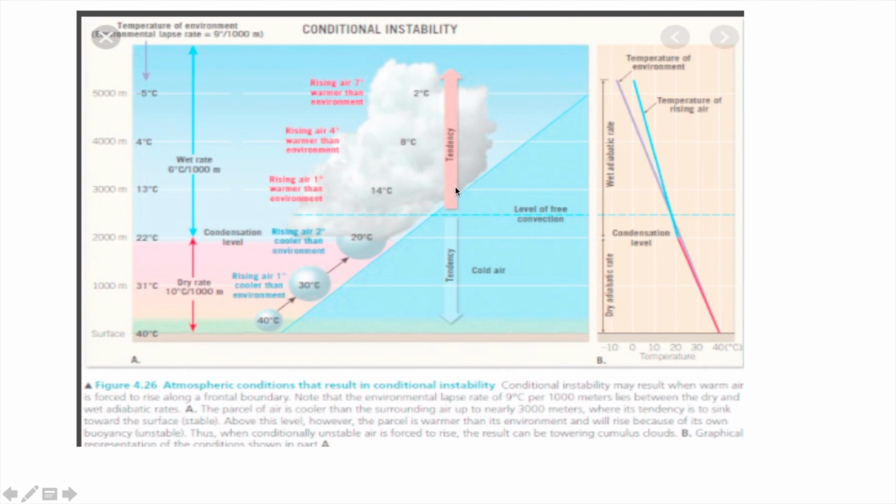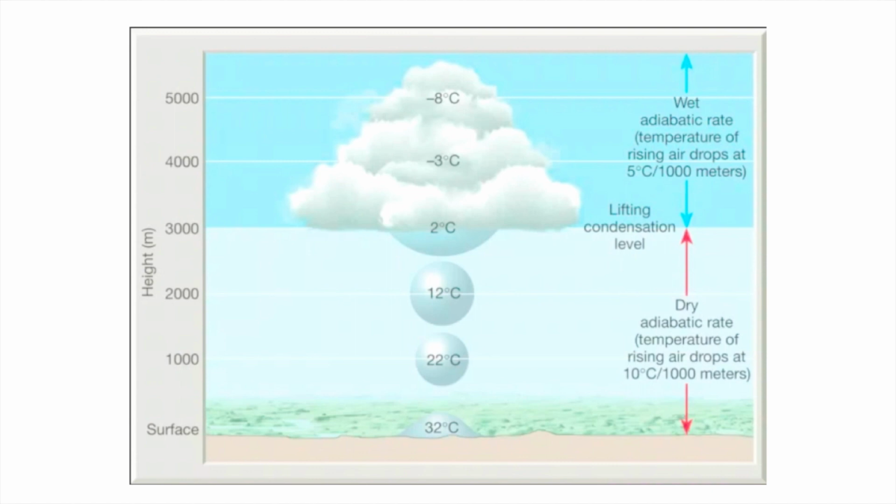And remember, a point to be noted. Here the ELR is in between DALR and MALR. And the relation is like this. Maximum is dry adiabatic, 10 degrees Celsius per kilometer. ELR is 9 degrees Celsius per kilometer and wet adiabatic is 6 degrees Celsius per kilometer. So write it down now. DALR is greater than ELR is greater than MALR. Okay. Clear?